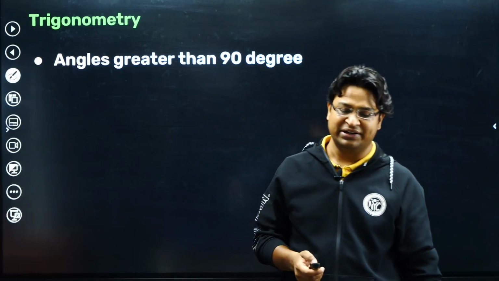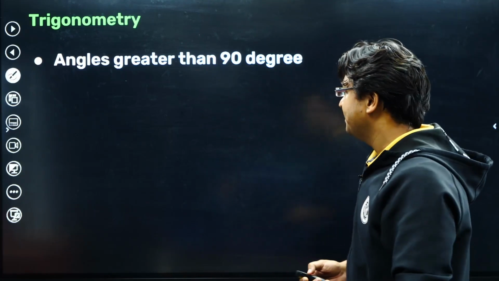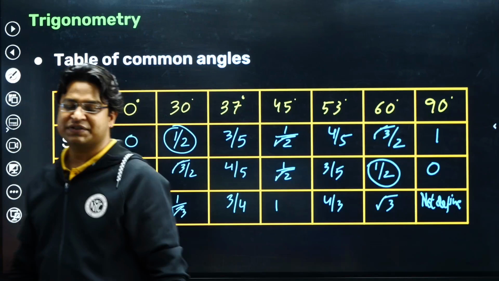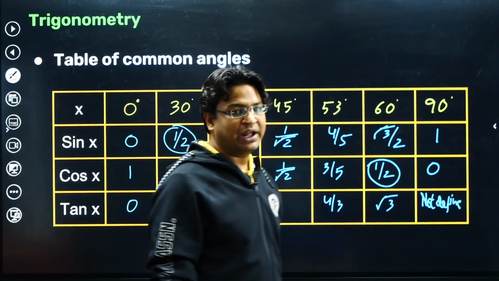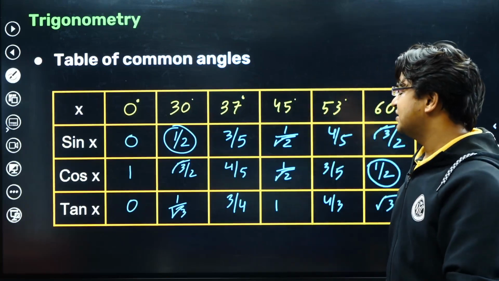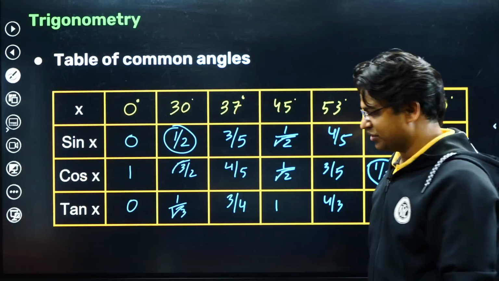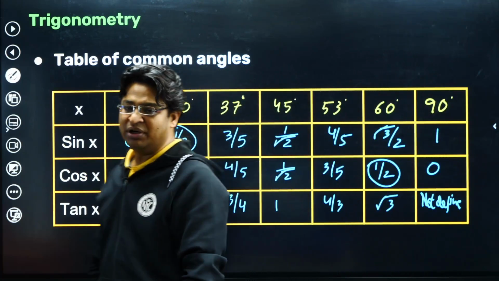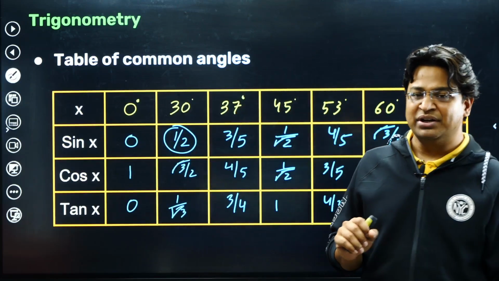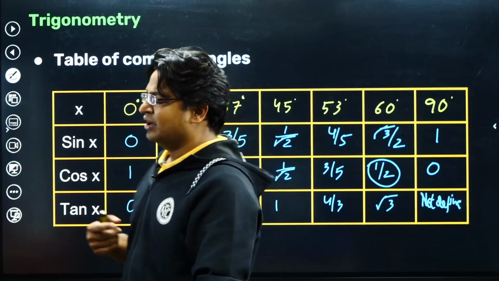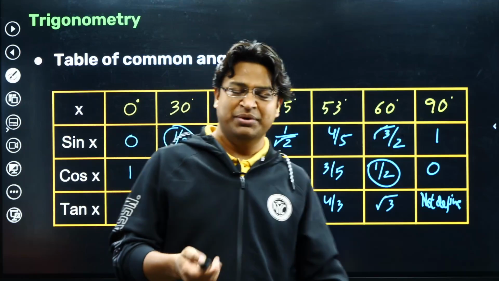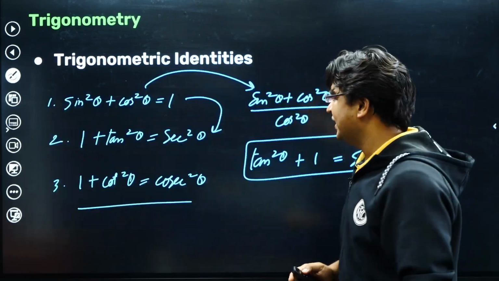angles greater than 90. What I'm trying to say is, in this table we have learnt the values of sine, cos and tan of the common angles, and I have taken common angles till 90. What if the angle is more than 90? Can we do something about it? So guys, we can actually use this table to deal with certain angles, not all the angles, but certain angles which are more than 90 and which are somehow related to these angles. What do I mean by somehow related? I'll explain that.